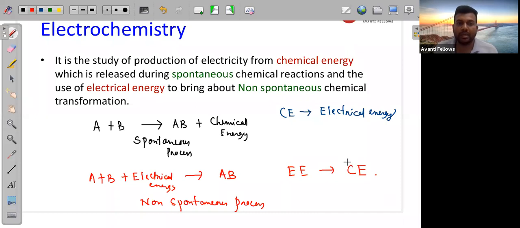Does del S mean spontaneous? No, del S means entropy. Del S means change in entropy. Yes, del S is change in entropy.